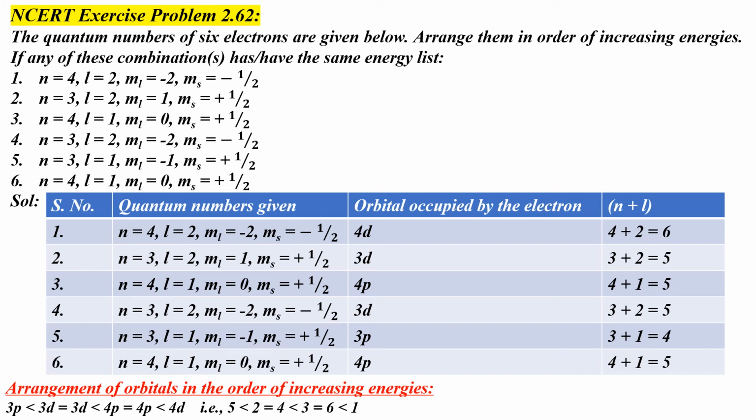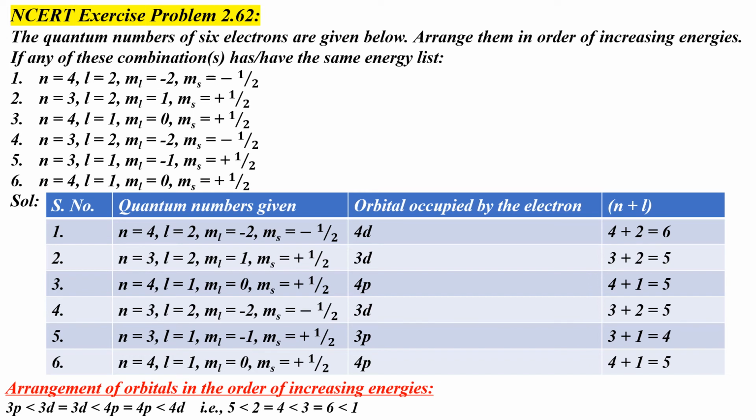Since the 3d orbital has n plus L equal to 5, which is higher than that of the 3p orbital, it has higher energy than the 3p orbital. Now the 4p orbital has n plus L equal to 5. But since the value of n for the 4p orbital is greater than the n value of 3 for the 3d orbital, it has higher energy than the 3d orbital.